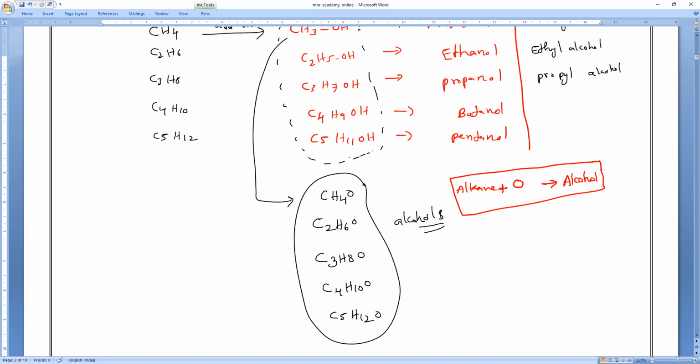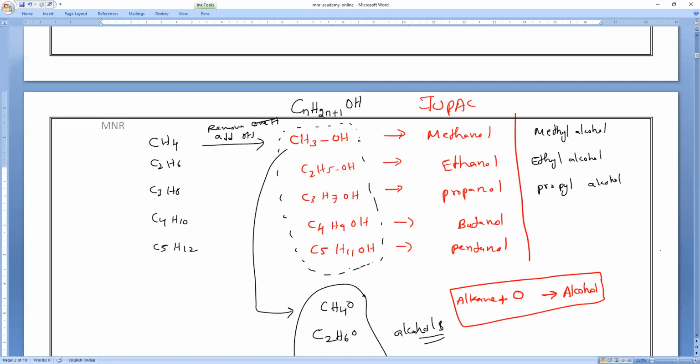Okay. So butyl alcohol, pentyl alcohol, up to that you can remember. Nobody is supposed to commit any mistake after this. Butanol onwards, it is always the same as butane. Butane also we can call by the common name n-butane.